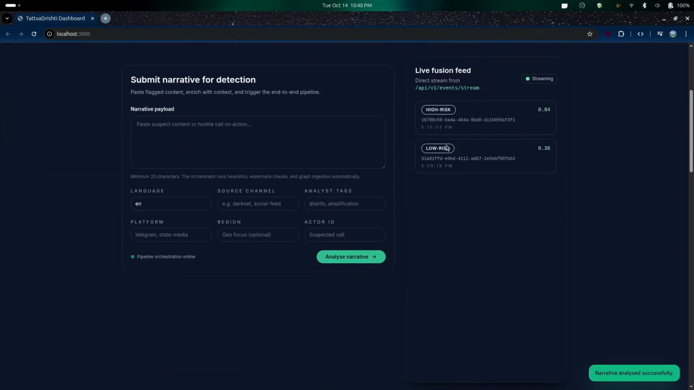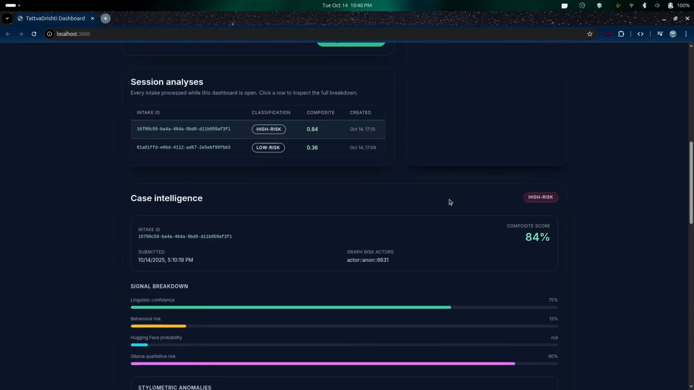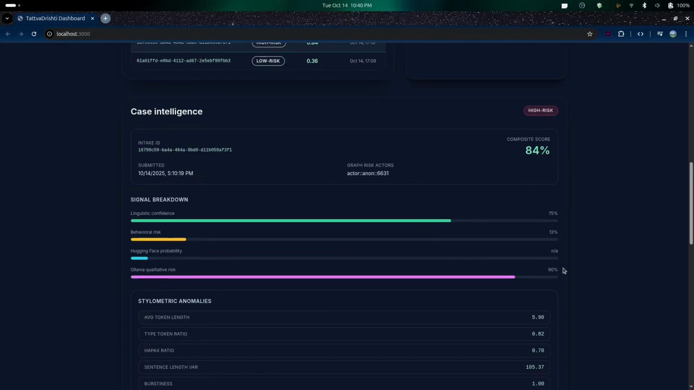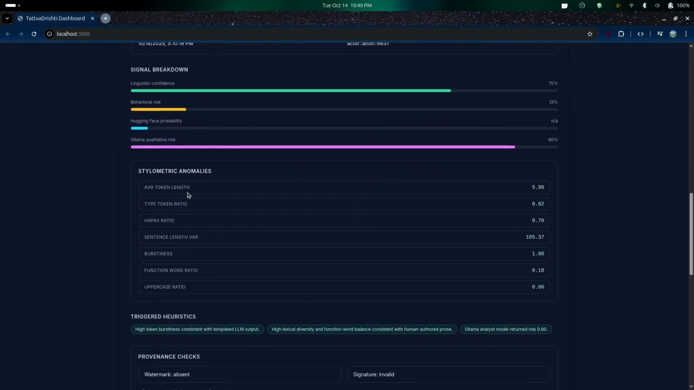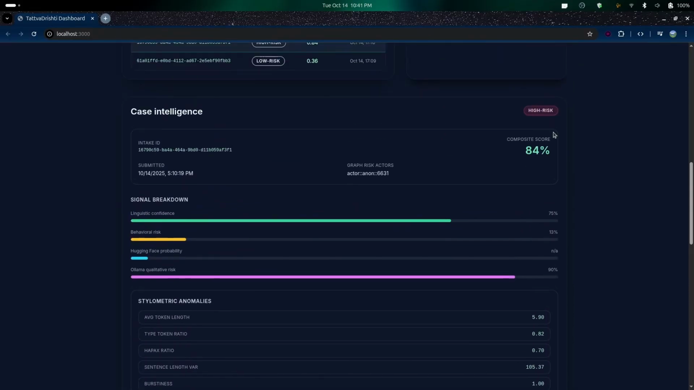And as we predicted, this is detected as a high risk text. It has given an Ollama qualitative risk score of over 90%, whereas the linguistic confidence even here is above 75%. A lot of other competitive platforms use linguistic confidence as the only measure of testing. This leads to very structured AI generated text passing security checks, whereas it is still extremely risky. This also gives a lot of other stylometric anomalies: the average token length, type token ratio, hapax ratio, sentence length variance, burstiness, function word ratio, and uppercase ratio. All of these together contribute to the composite score.